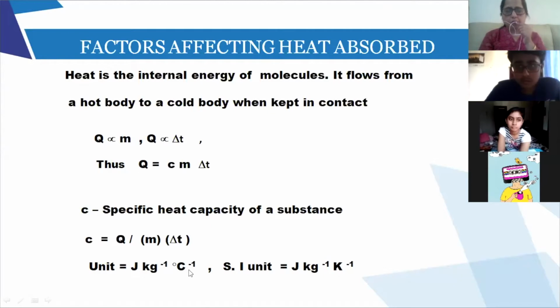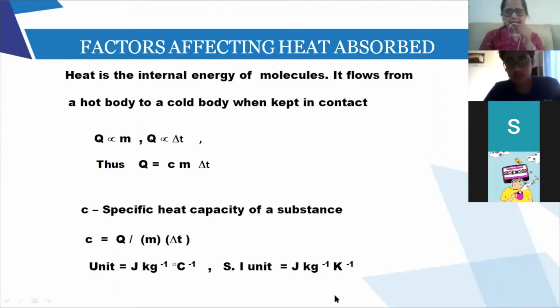And if I'm talking of SI unit, as you all know, the SI unit of temperature is Kelvin. So instead of degree Celsius, in SI unit, it will be joule per kg per Kelvin. So you should know what the specific heat capacity is.